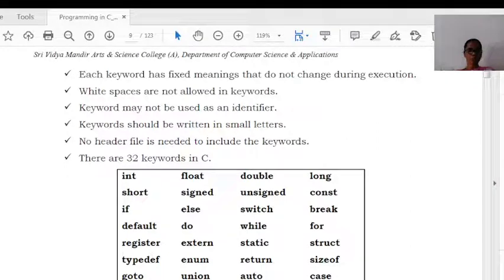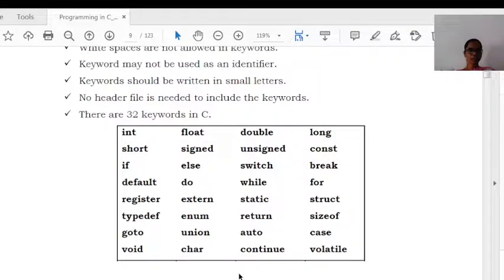The list of keywords is given here: int, short, if, default, register. These are some of the keywords available in the C language.